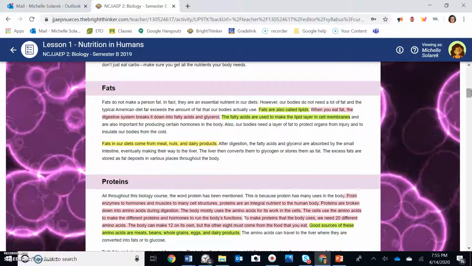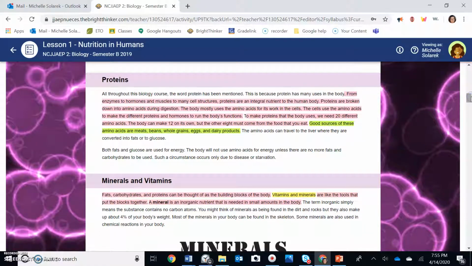Now let's take a look at fats. Fats are also called lipids. We're going to look at that again. When you eat fat, your digestive system breaks it down to fatty acids and glycerol. The fatty acids are used to make the lipid layer in cell membranes. What are fatty acids used for? What creates the lipid layer in cell membranes? Fatty acids. Okay, some fats that are good for us to have in our diet include meats, nuts, and dairy products.